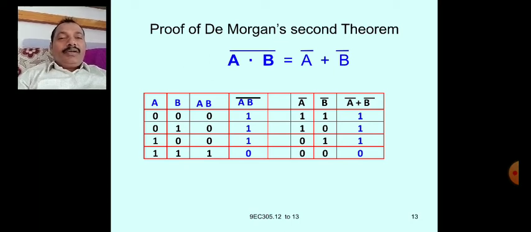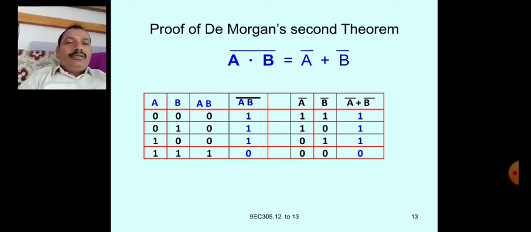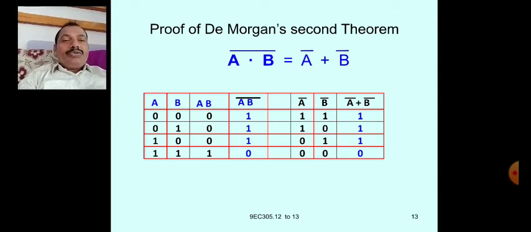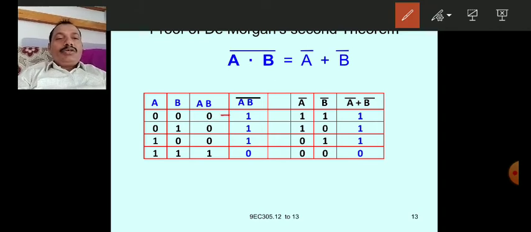Now you substitute the values in the AB column. 0 dot 0 is 0, 0 dot 1 is 0, 1 dot 0 is 0, 1 dot 1 is 1.